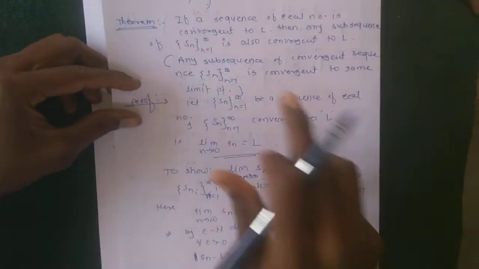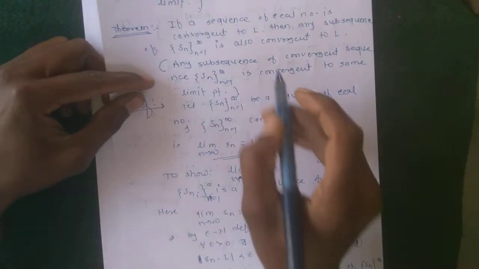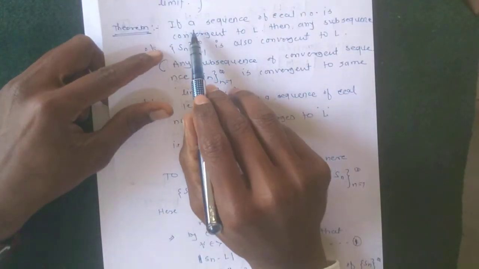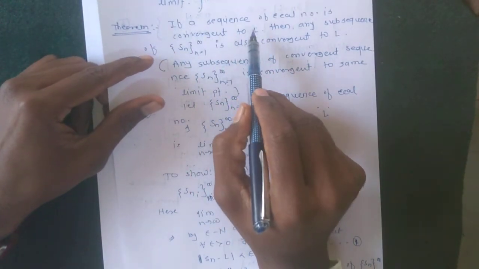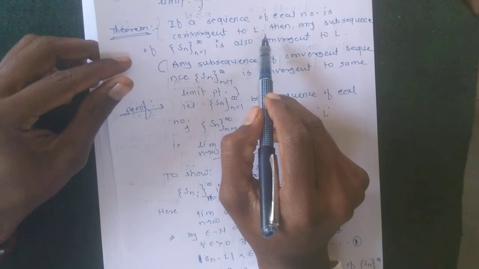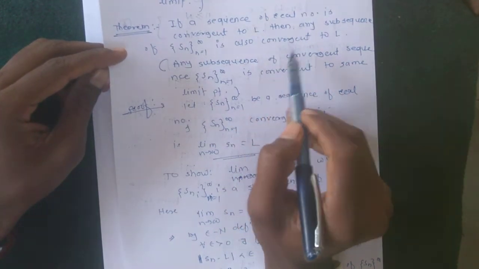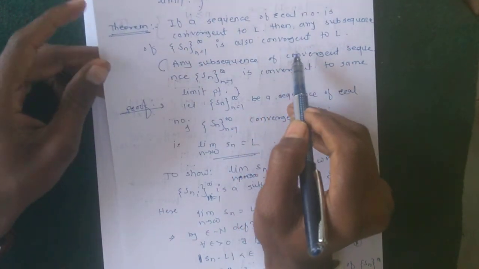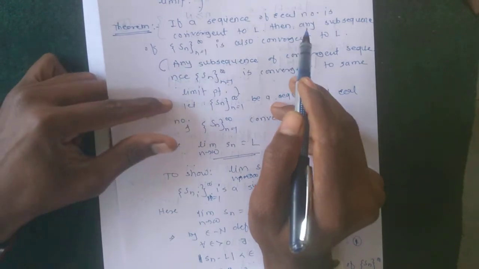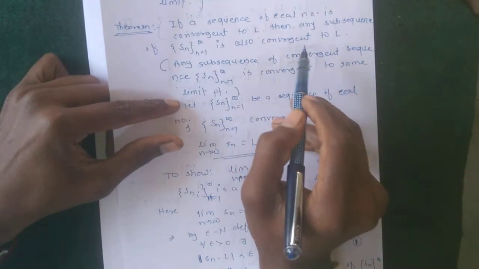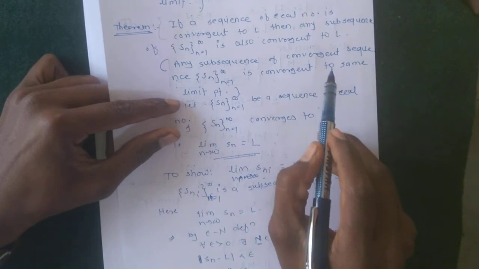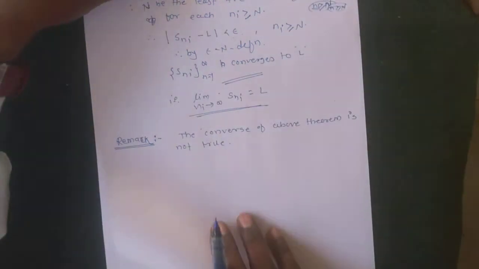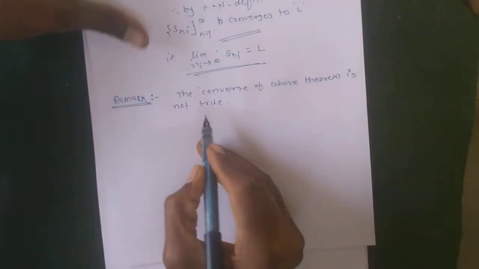The theorem says that if a sequence S_n converges to L, then its subsequence converges to L. And its converse is, if a subsequence of S_n converges to L, then the sequence S_n need not converge to L.